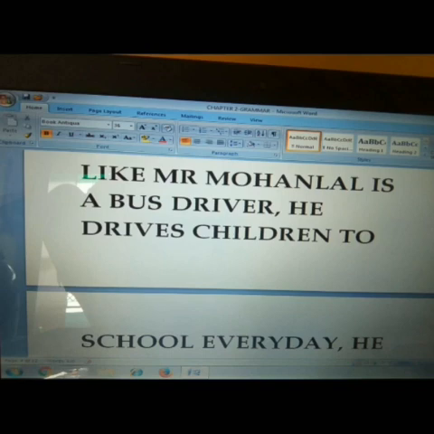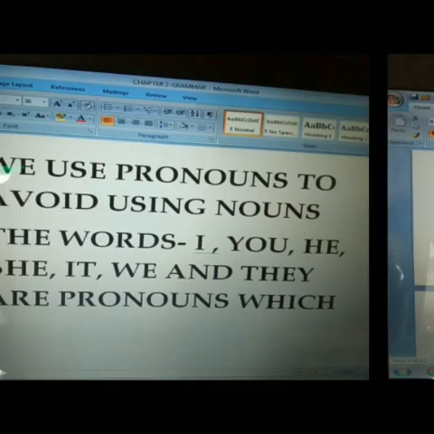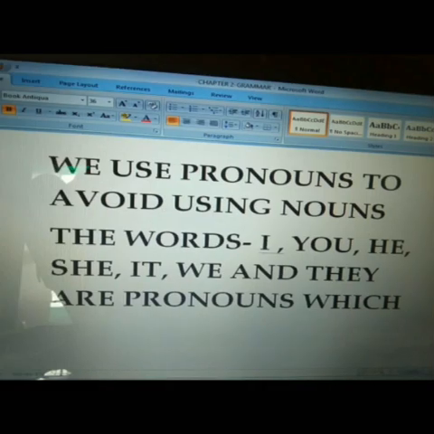3 sentences. Now, all 3 sentences describe Mr. Mohan Lal, isn't it? Instead of repeating his name, we can use the pronoun he. Like, Mr. Mohan Lal is a bus driver. He drives children to school every day. He is a jovial man.